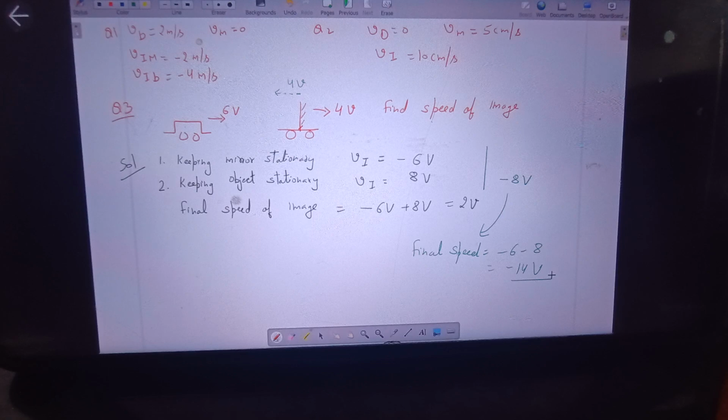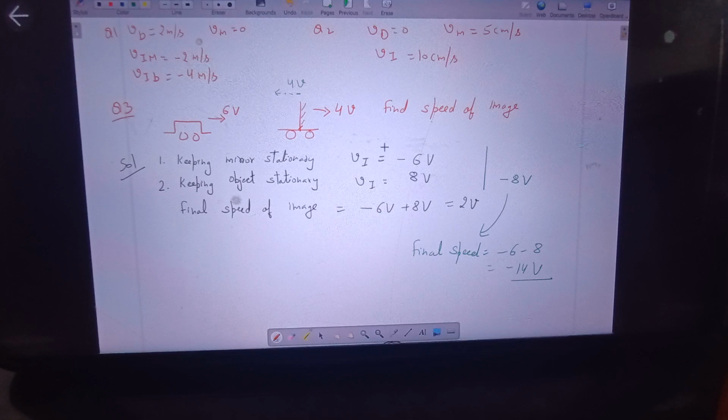Yes, Peter. Ma'am, can you once again please explain how minus 14v came? I got disconnected. The question was a little bit turned. We just modified the question. The initial question was that both the car and the mirror were moving with 6v and 4v speeds towards the right. Now we modified it: the car is still moving with 6v towards the right, but what if the mirror starts moving with the speed of 4v towards the left?